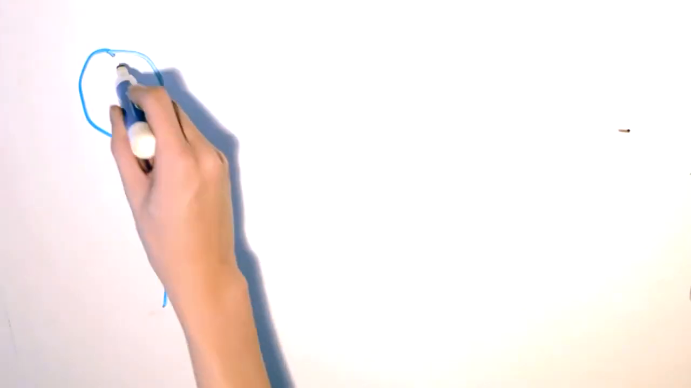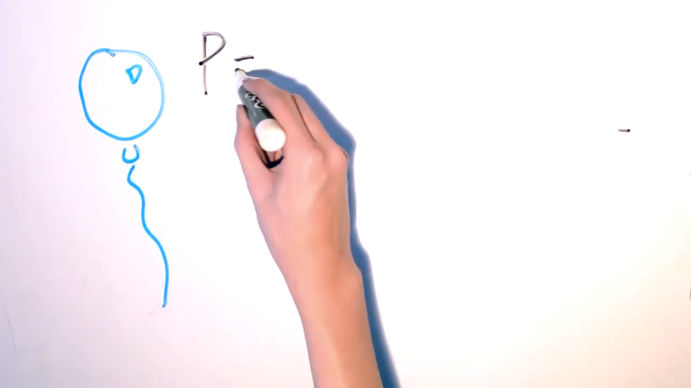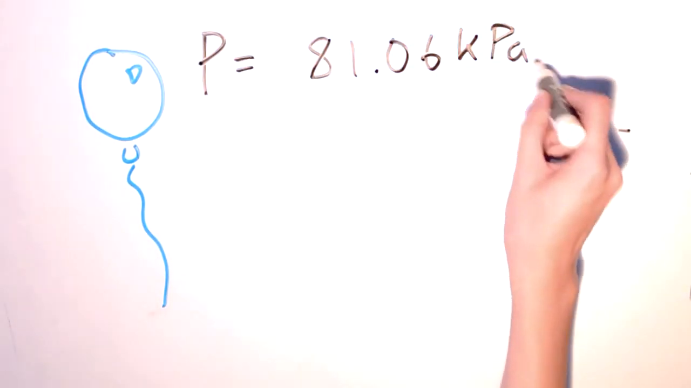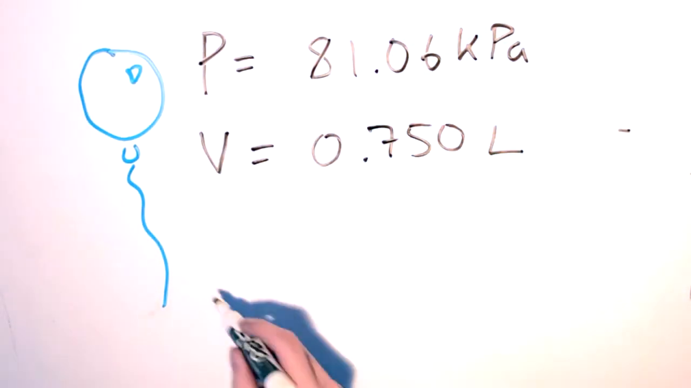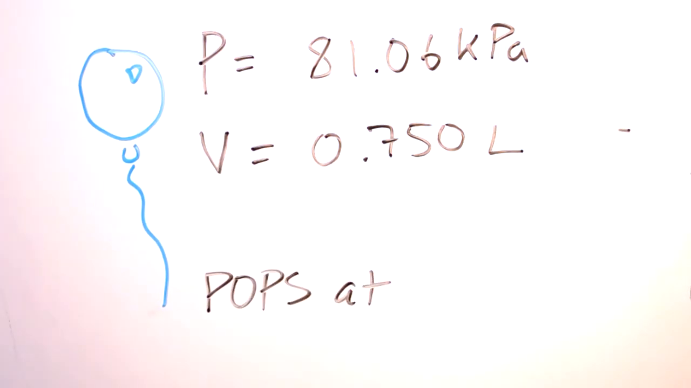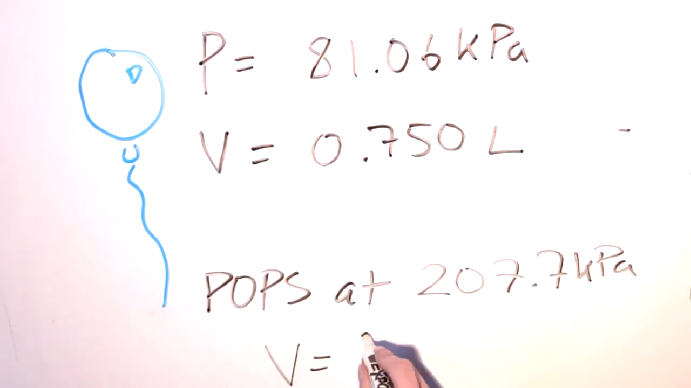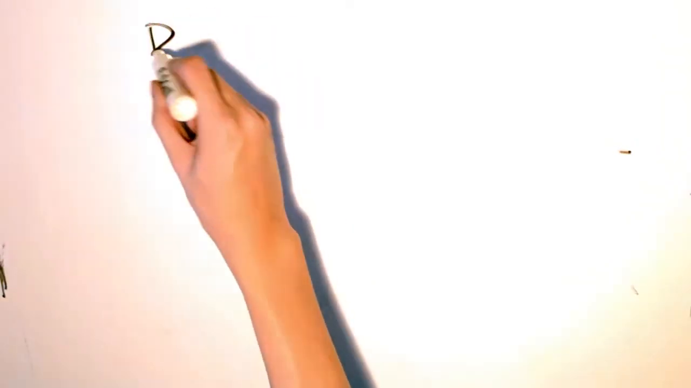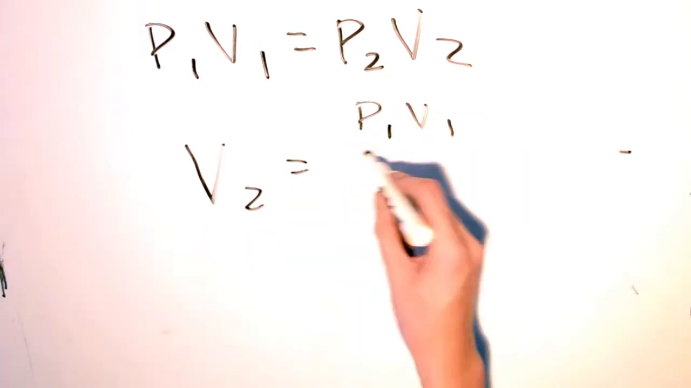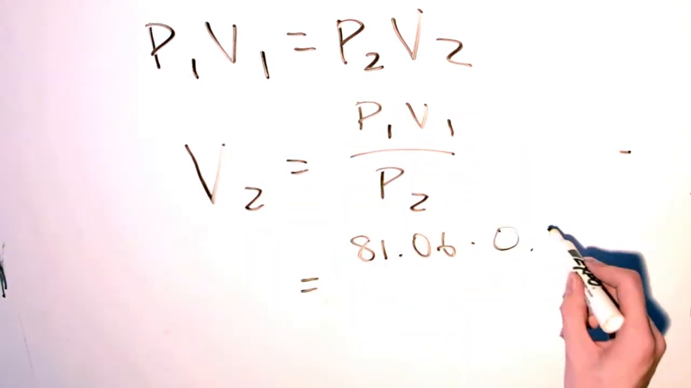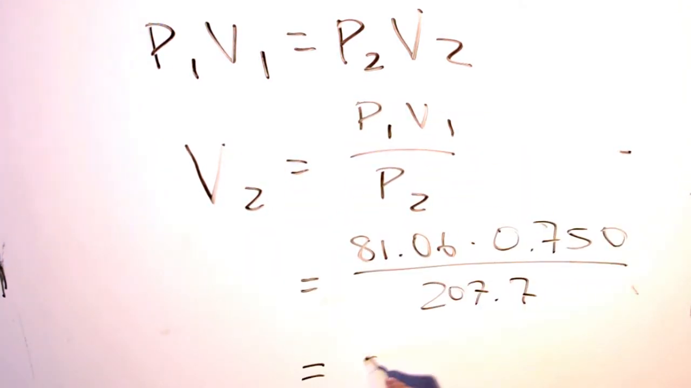When he filled up the balloon, the pressure of it was 81.06 kilopascals, and the volume was 750 milliliters. After doing some research, Kalvin found out that the balloon he was playing with pops at 207.7 kilopascals. At what volume will the balloon pop when Kalvin squeezes it? In order to solve this problem, Boyle's Law would need to be employed.